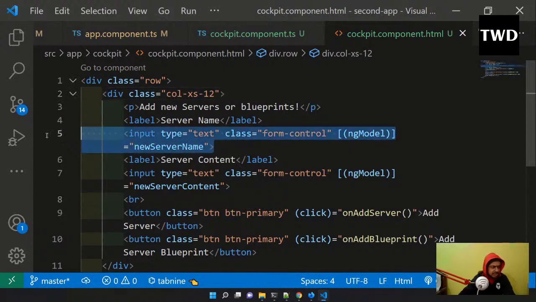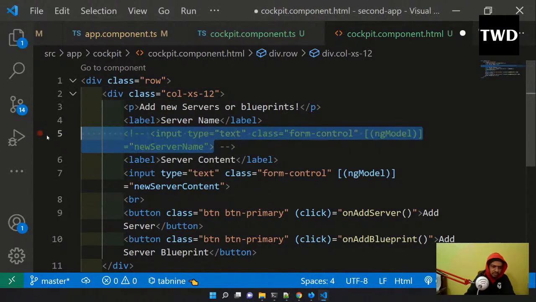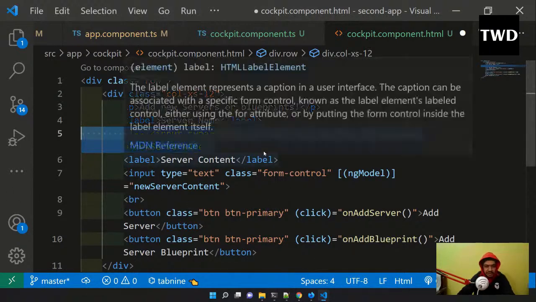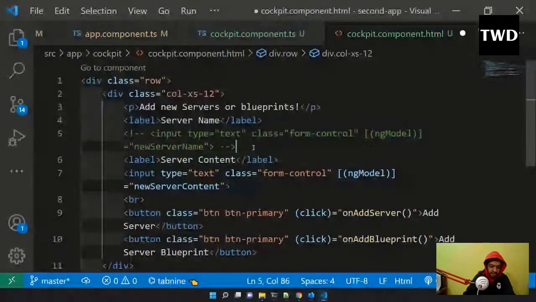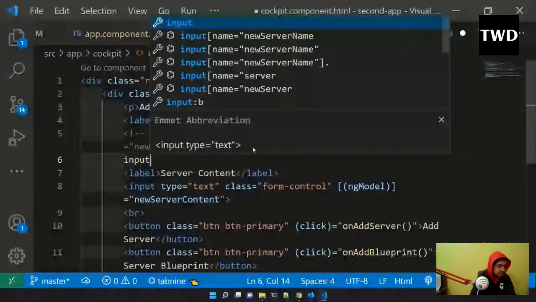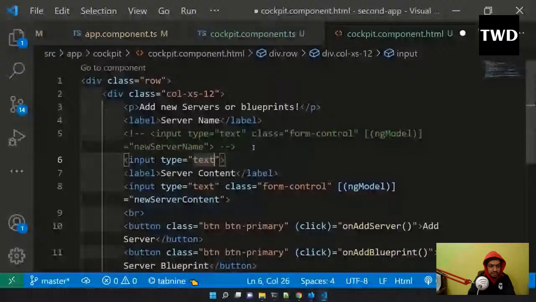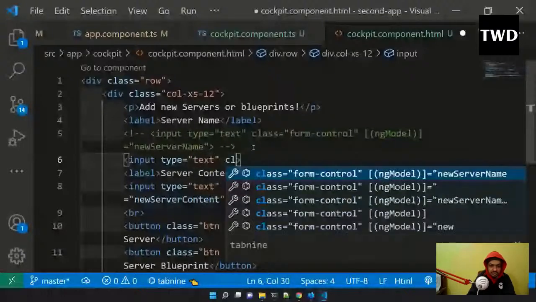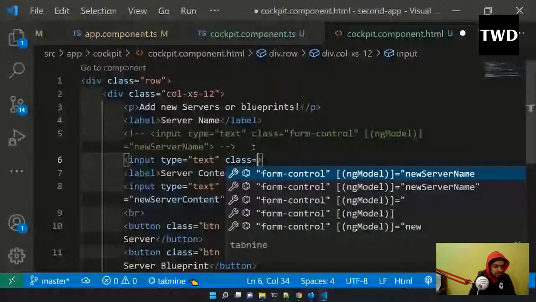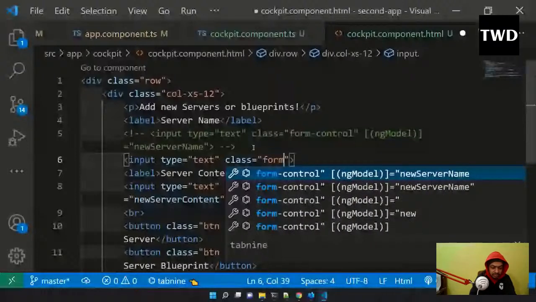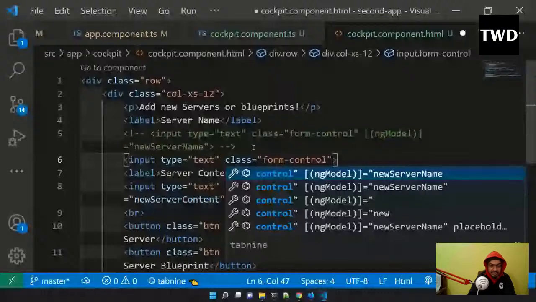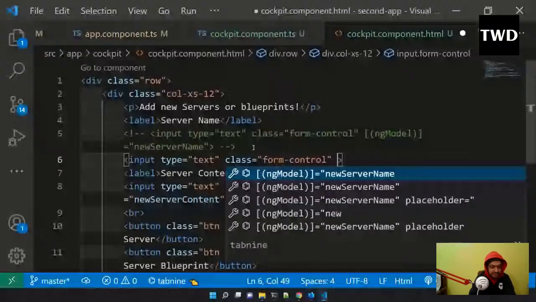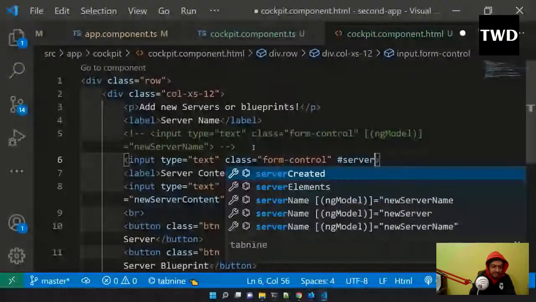So this ng model I have done. What I'm going to do is comment this out, and I'm going to show another way, a local reference way. So the input type is text, class is equal to form control, and here I'm going to have a hash server name input.